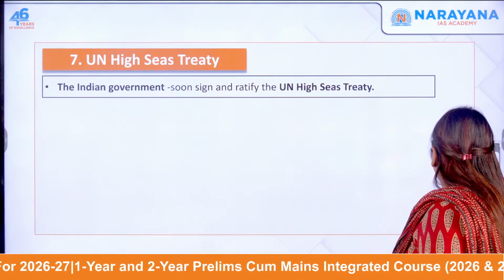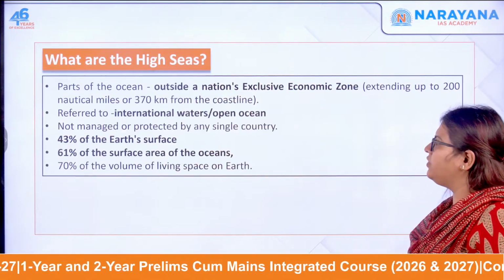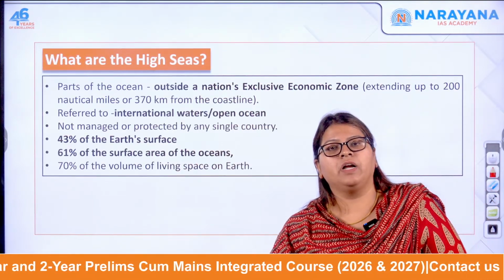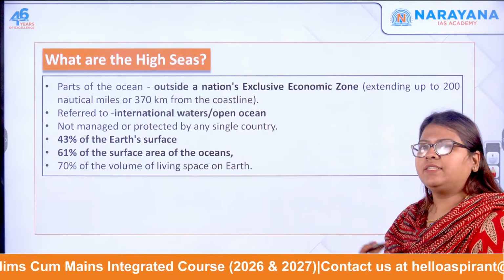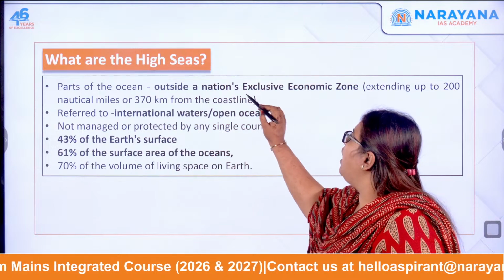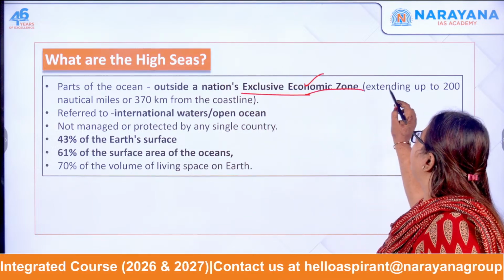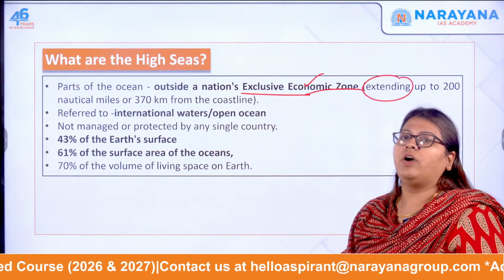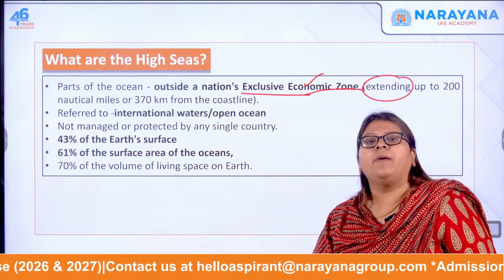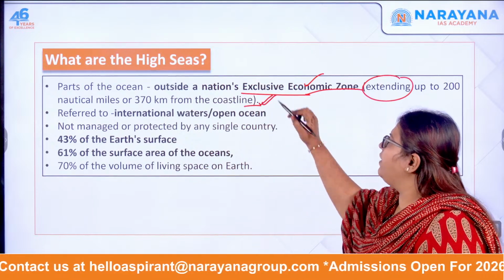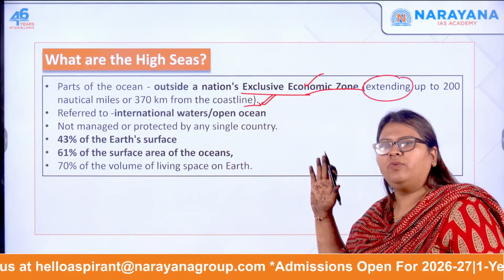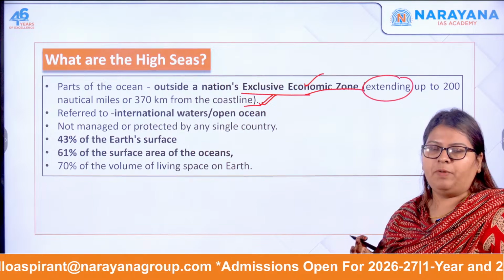India has not signed or ratified this treaty. We will see the reasons for it, and first of all, what the high seas are. High seas, as I told you, are the part of the ocean outside a nation's exclusive economic zone, which extends up to 200 nautical miles or about 370 kilometers from the coastline. Very important: high seas extend beyond 200 nautical miles from the nation's land.